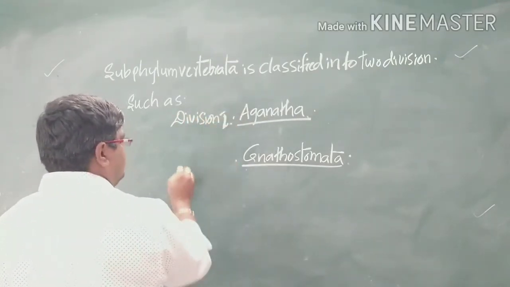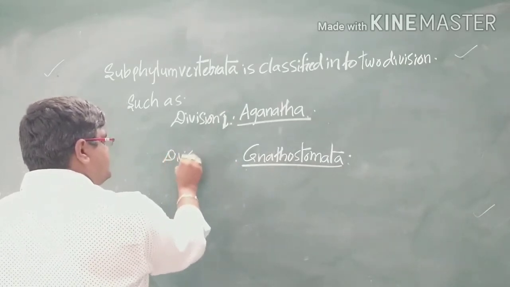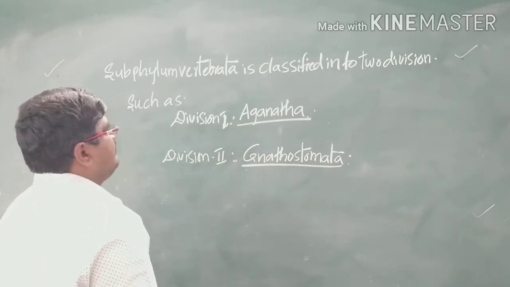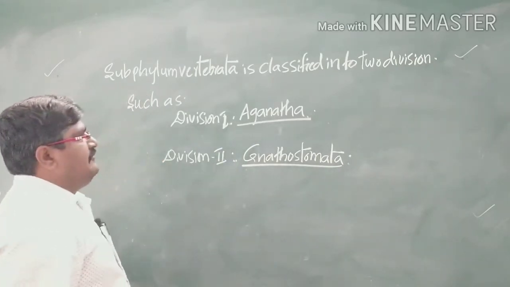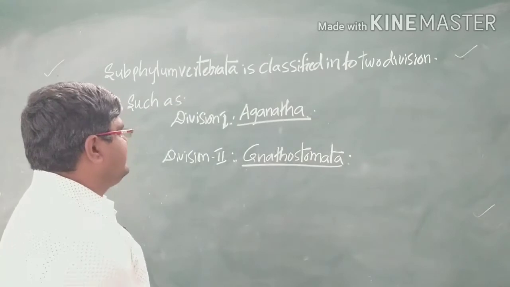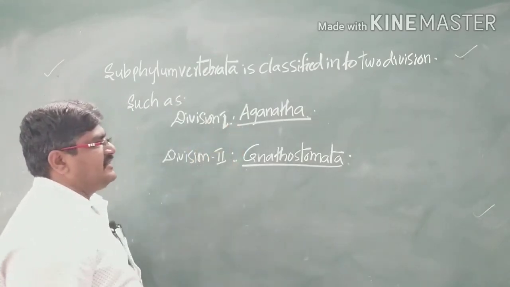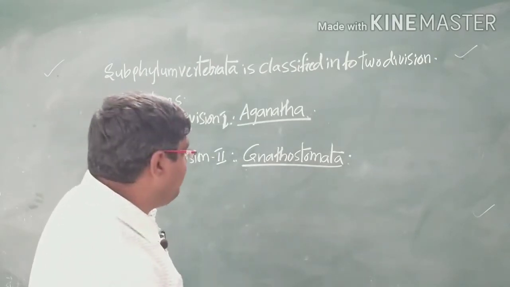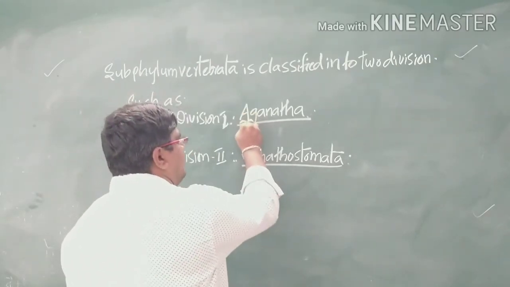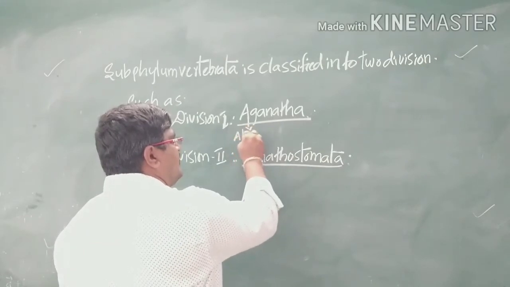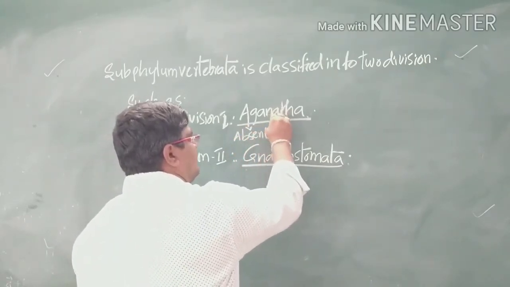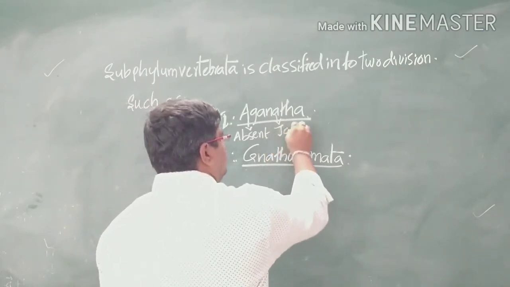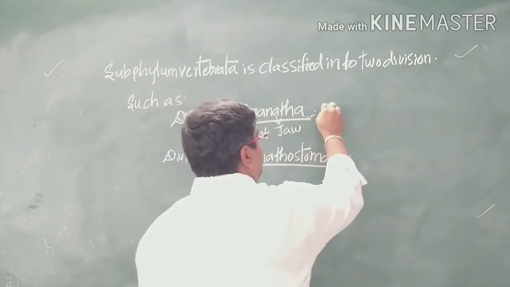That is, the second one is division 2. Here this subphylum Vertebrata is divided into two divisions: one is the Agnatha and the second one is the Gnathostomata. A means absent. What is absent here? Gnatha means the jaws. Here the jaws are absent in this organism.